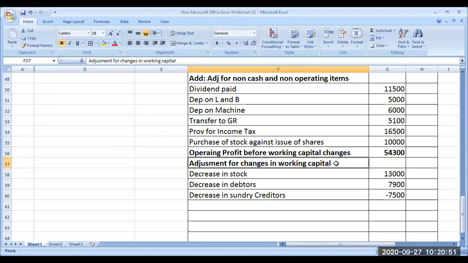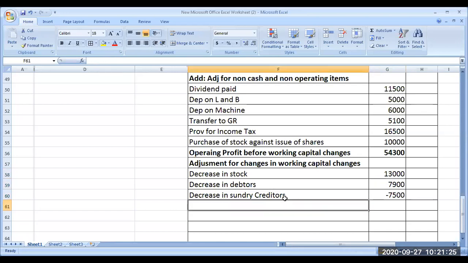So adjustment for working capital changes. We have to check the balance sheet with regard to current assets and current liabilities, whether it is increasing or decreasing. So we have to bring that. If it is decrease in current assets, plus. If it is increase in current liabilities, plus. If it is decrease in current liability and increase in current asset, minus. Now in this question, decrease in stock is there and decrease in debtor is there, so I brought it here.